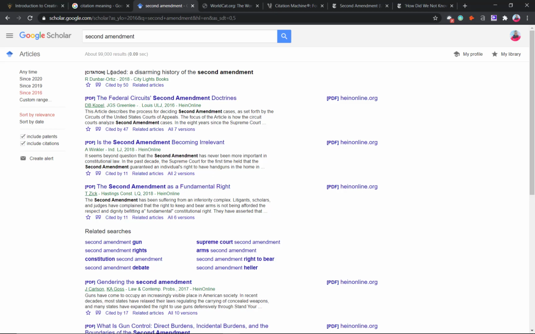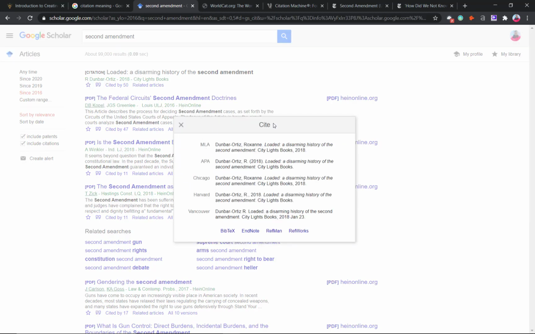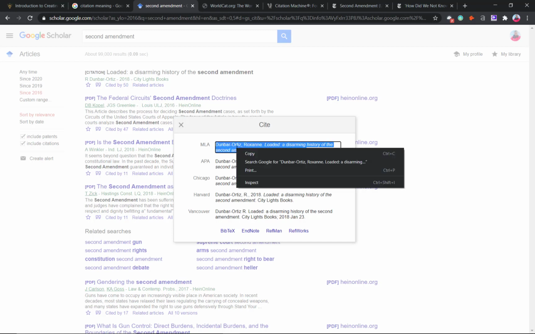So for example, "A Disarming History." We can, for example, pick this. So you want to pick a citation for the paper, for the Second Amendment paper. What do you do? Click here, choose the formatting style that you want. So in our case, it's MLA. We're just going to click here and it copies everything.